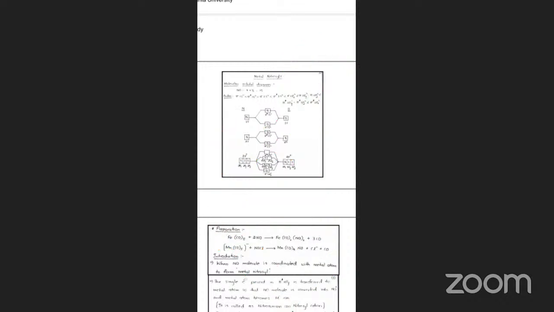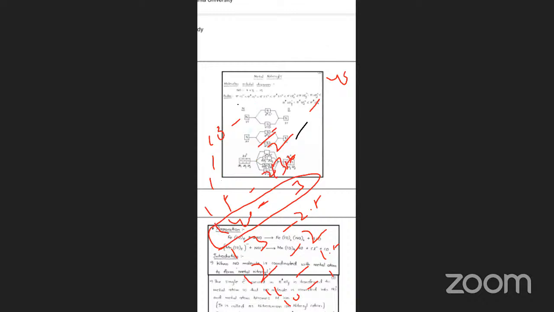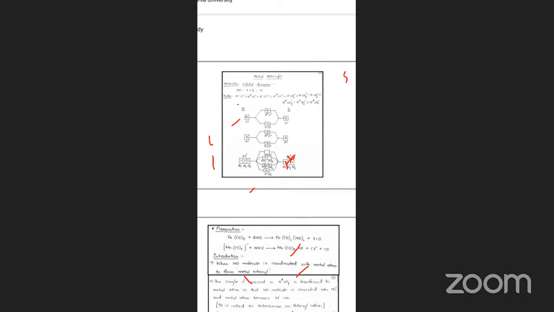For those molecules, you can count the electrons; if it is 14, the bond order is 3. Okay, now here the metal is bound with NO, forming the metal nitrosyl complex.